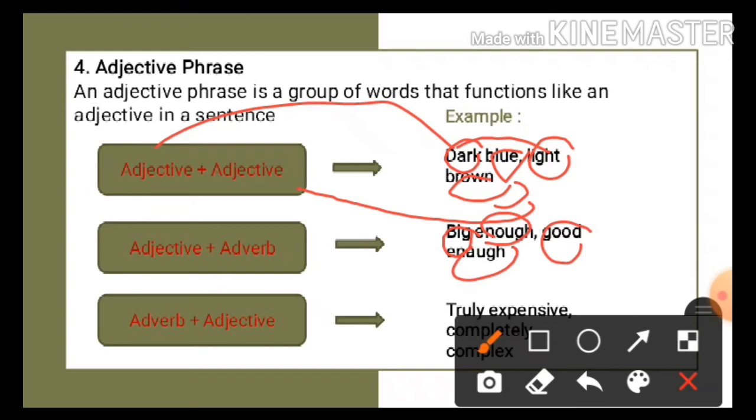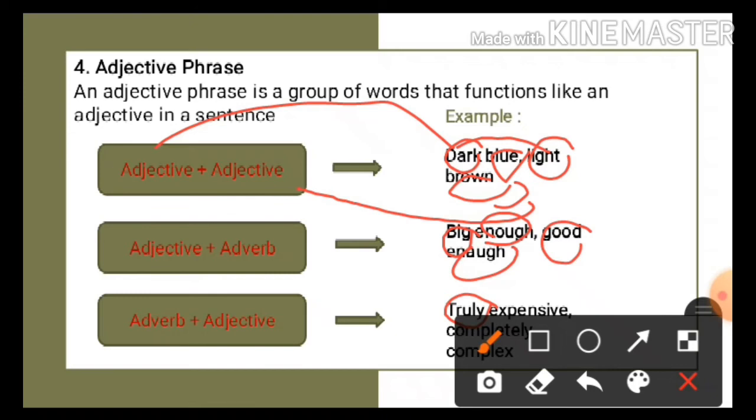For example, truly expensive and completely complex. Truly and completely here are adverbs, and then expensive and complex are adjectives. So we can say that this is adverb plus adjective.